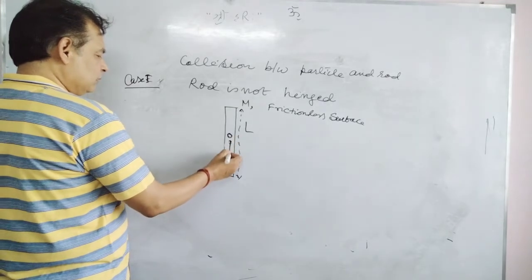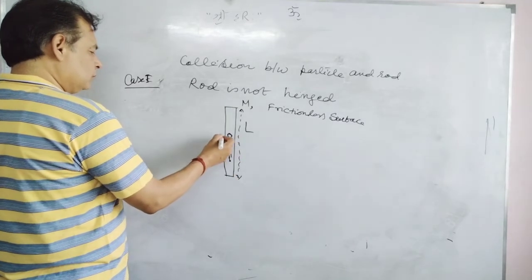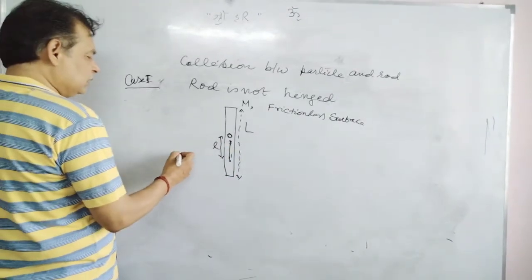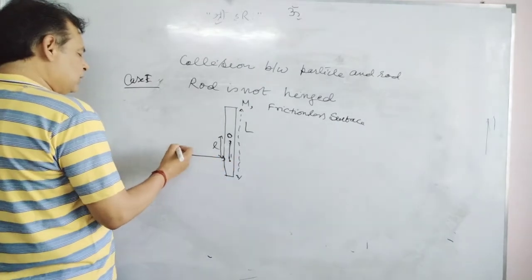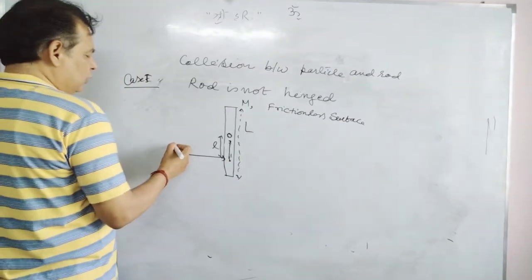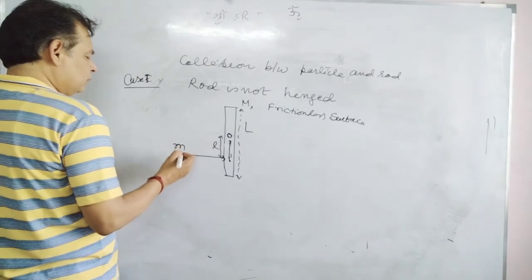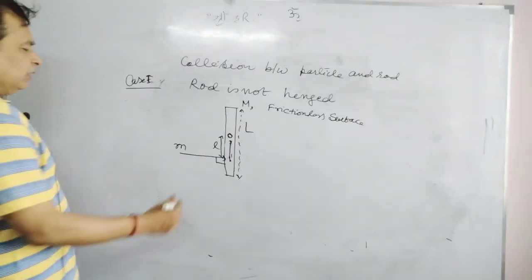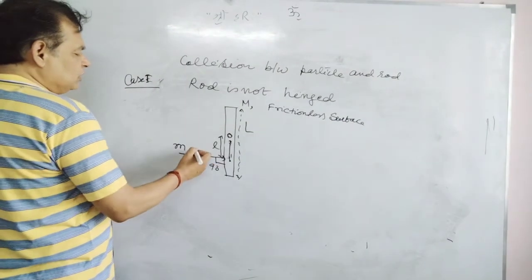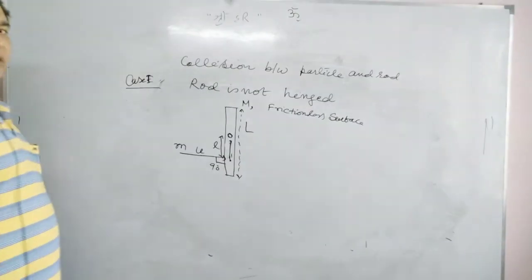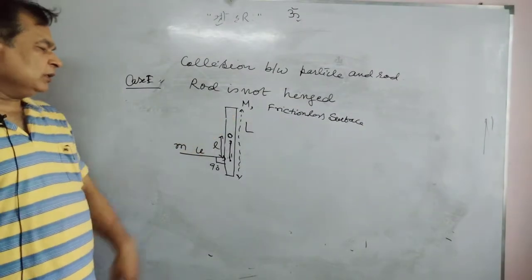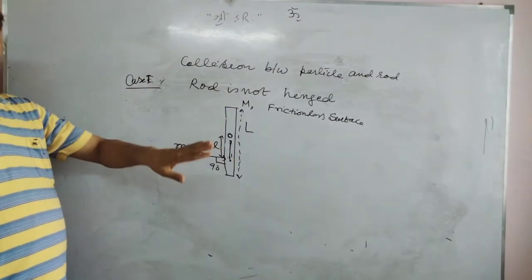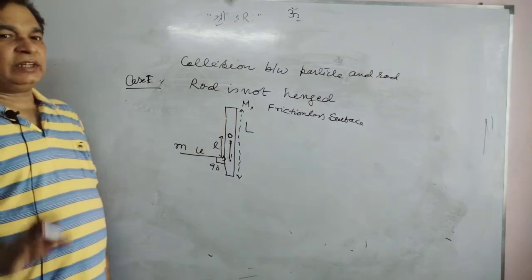At a small distance l from the center, a particle hits the rod. A particle or ball, a very small ball of mass small m, hits the rod perpendicular to its length, at 90 degrees, with initial velocity u. Initially this rod was at rest on the frictionless surface. I hope you understand the question.